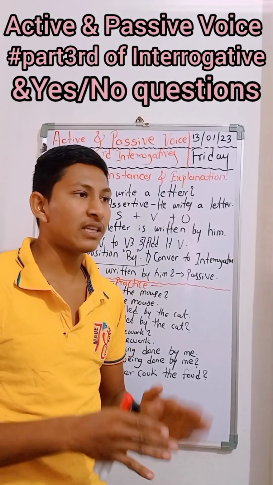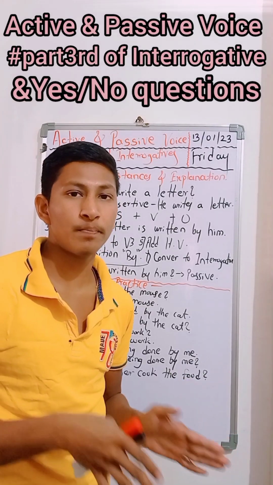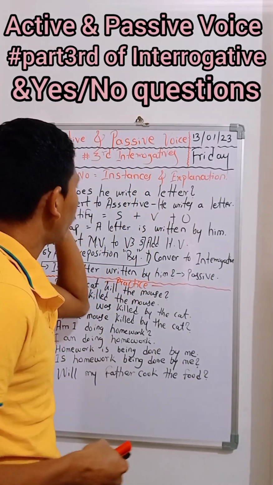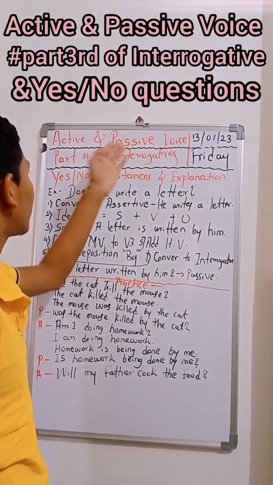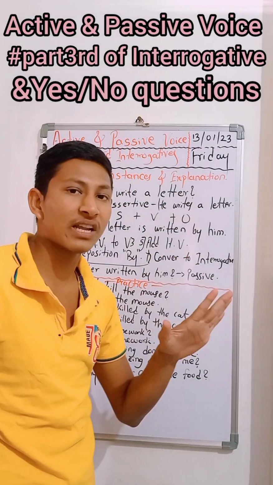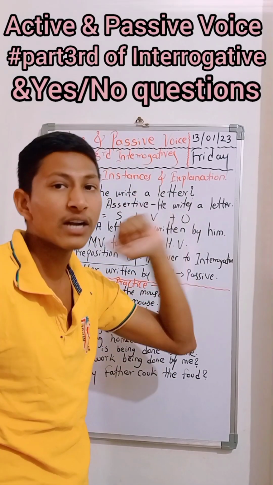If the active voice begins with an auxiliary verb, that is a yes no type of question, and if that question is in active voice, then we will discuss what rules are required to change it from active to passive.